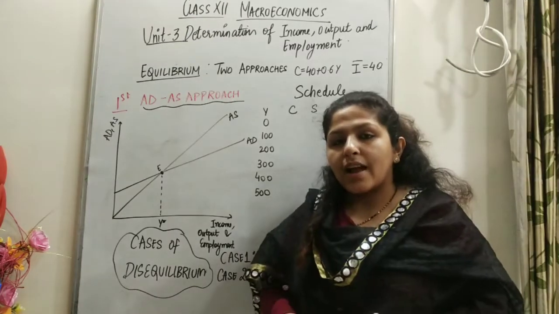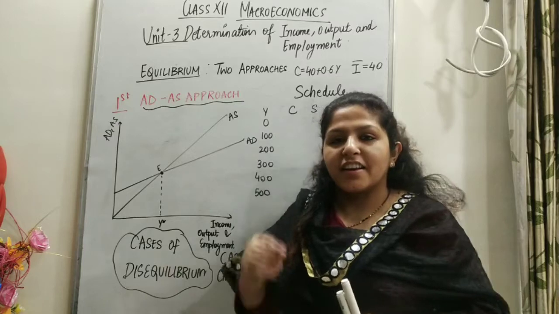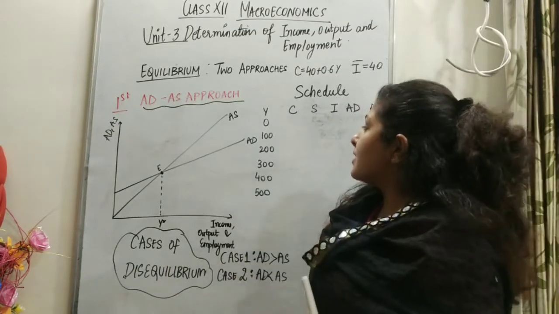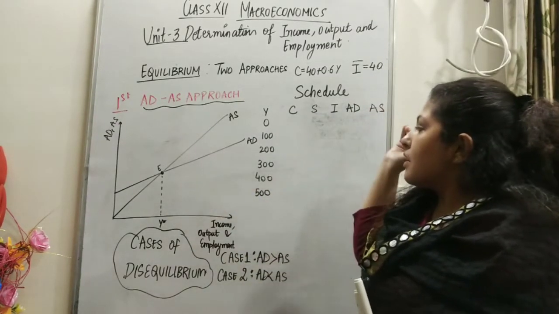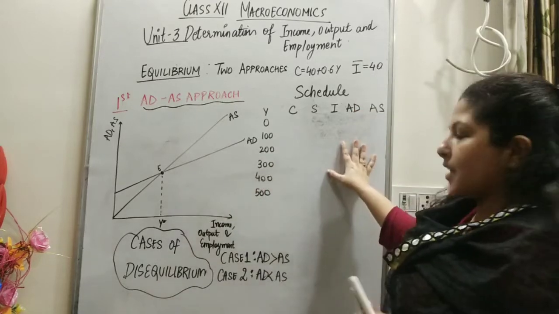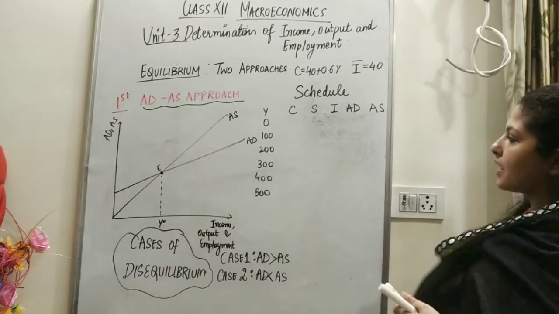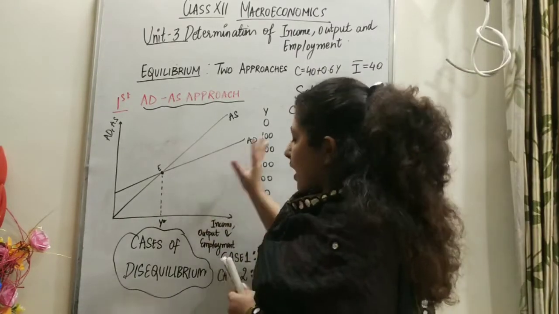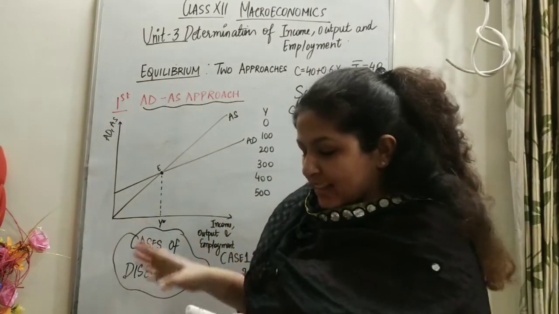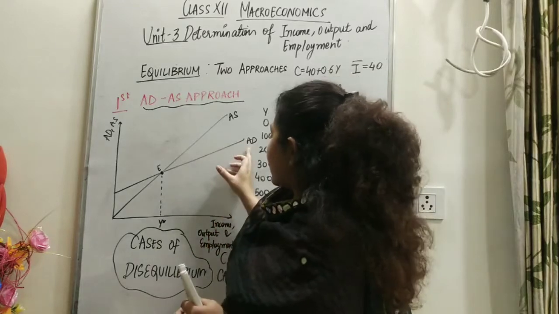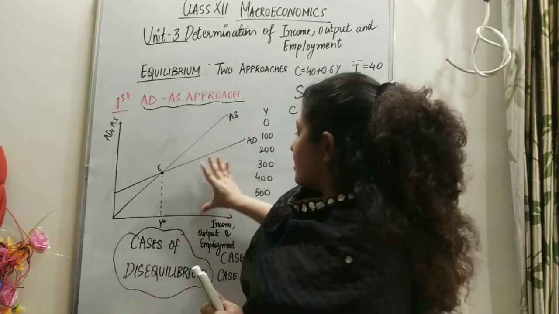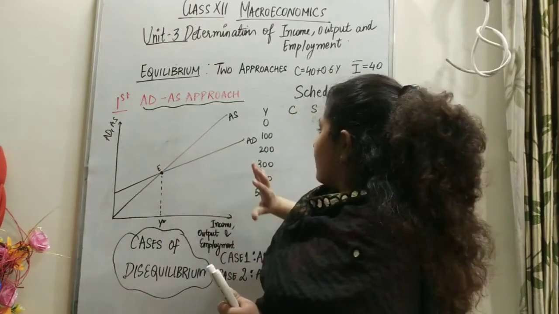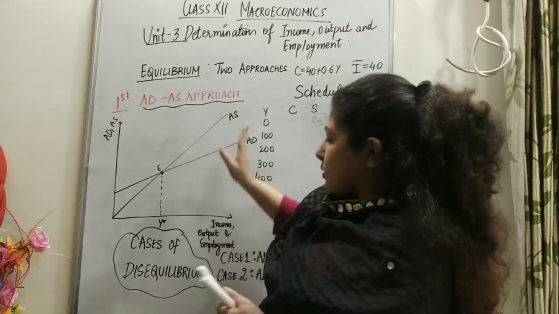So now let's understand the same aggregate demand and aggregate supply approach through a diagram and the schedule. See, have a look. Again I have come up, but I have made this diagram simpler now. We know that aggregate demand is something like consumption, because we have added investment in that. So in the simpler version, AD and AS look like this.